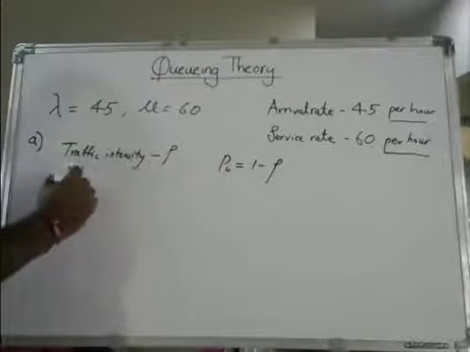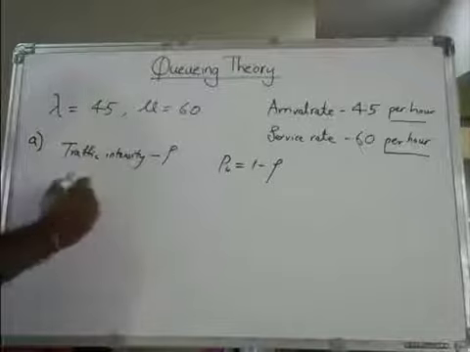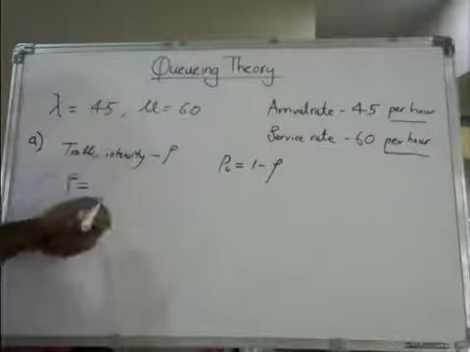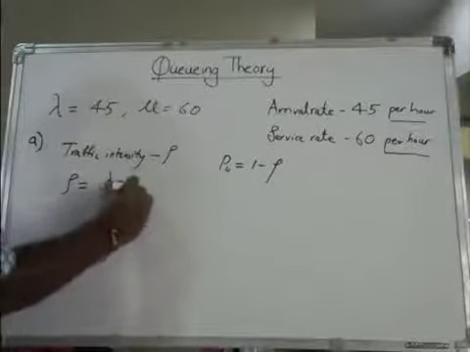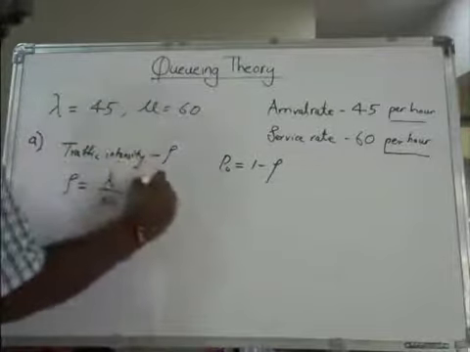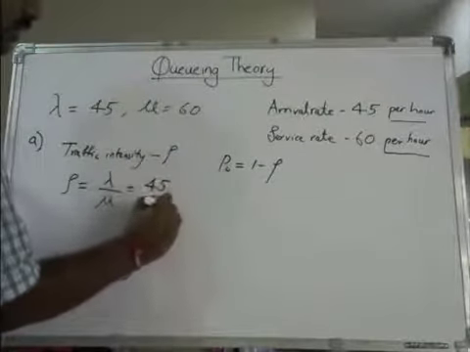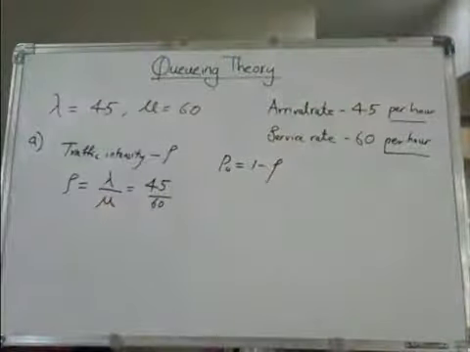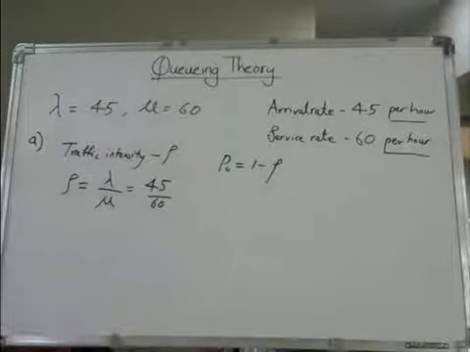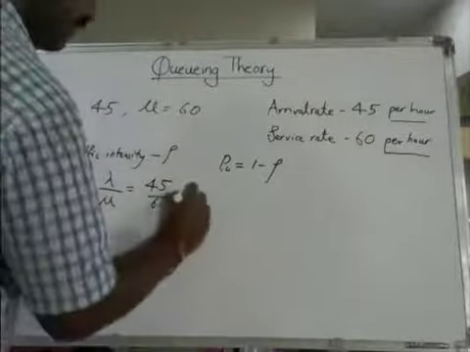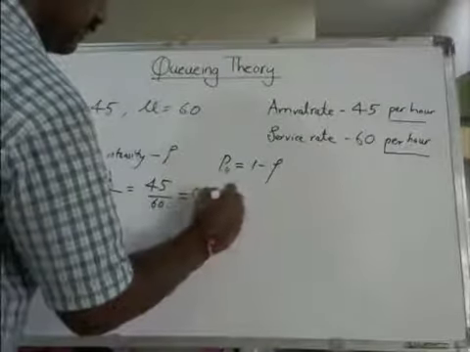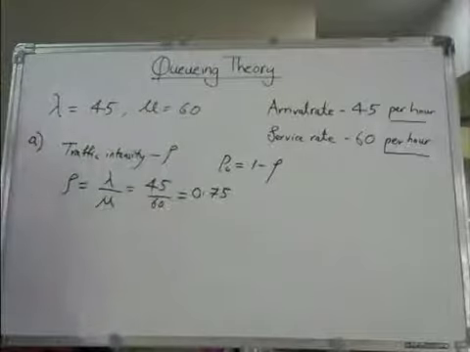What is the formula for this? Rho is equal to lambda divided by mu, which is 45 divided by 60. I'll take a scientific calculator, and if you calculate this, it is 0.75. Yes, this is rho.